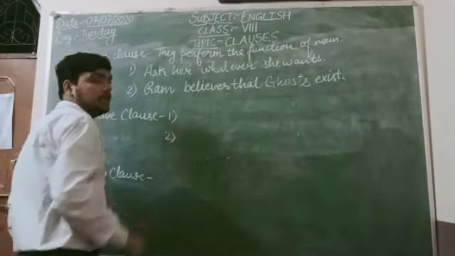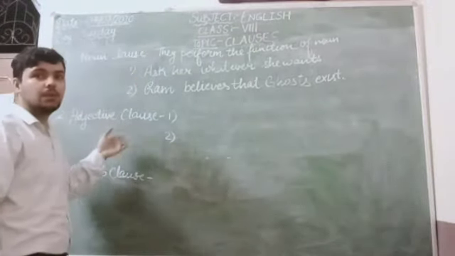Now let us understand about them by taking suitable examples.